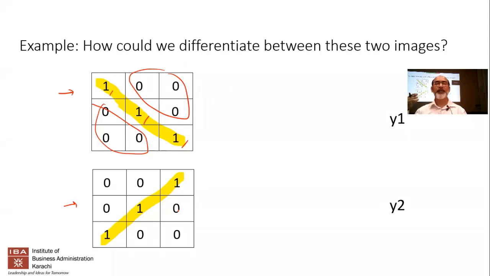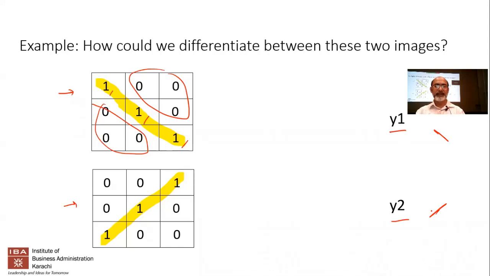Now my question to you is, if you wanted to differentiate them: for a human being, it's very obvious, right? Because we can see images and we have a brain to help us. But if you want to use a computer, how would you differentiate between these two images? What technique can you employ that can give me categorization between y1 and y2, y1 being the slanted down image and y2 being the slanted up image?